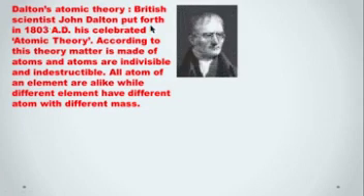atomic theories. Dalton's atomic theory. British scientist John Dalton put forth his celebrated atomic theory in 1803 AD. According to this theory, matter is made up of atoms, and atoms are indivisible and indestructible. All atoms of an element are alike, while different elements have different atoms with different mass.